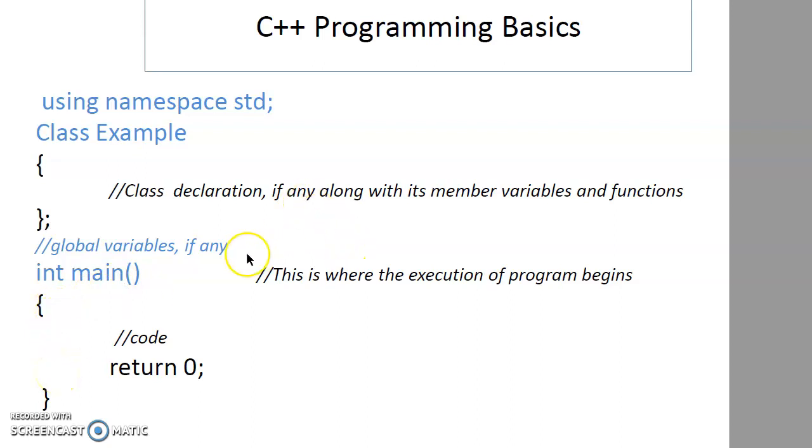This is where the execution of the program begins. The code of main will be within main, and the last statement of main will be a return statement, let's say return 0. So it has a class, it has a main, it may have global variables, and it uses the namespace std. This is the general structure of a C++ program.